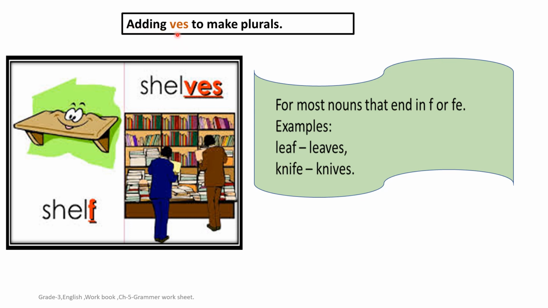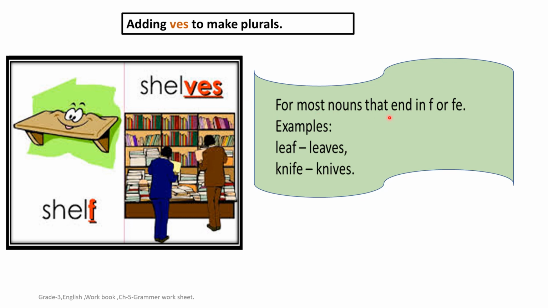Okay, now adding VES to make plural. Shelf, shelves. If the word ends with F, just replace F and add VES at the end of the word.